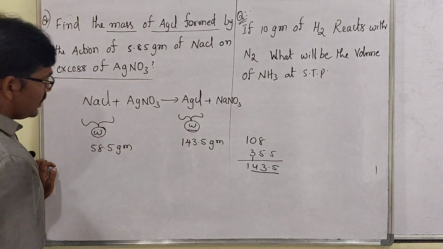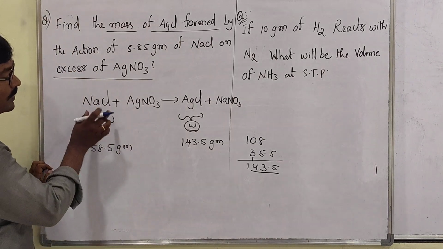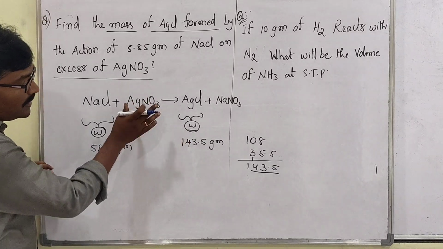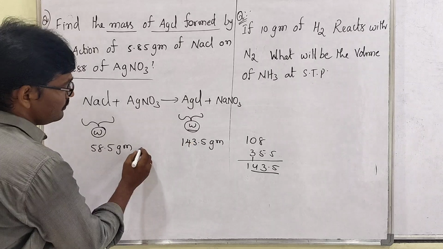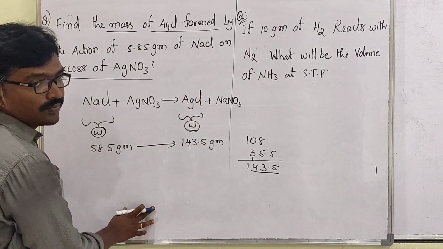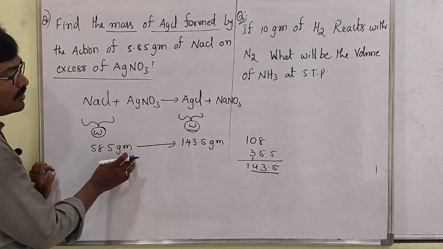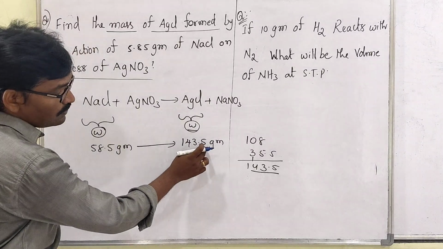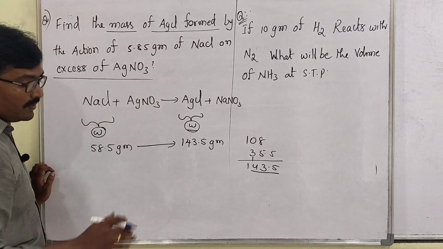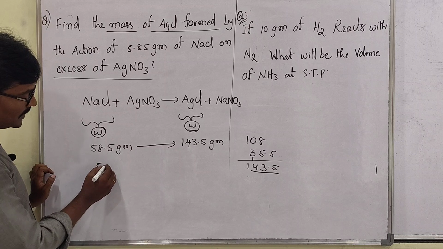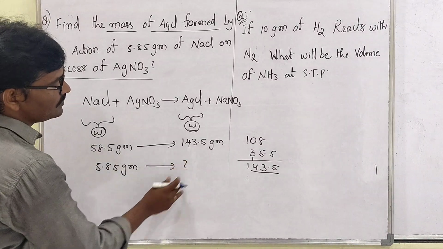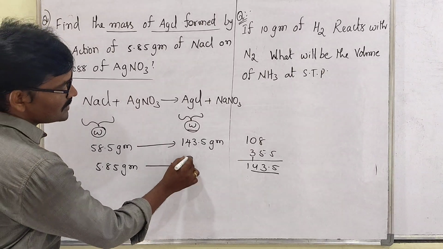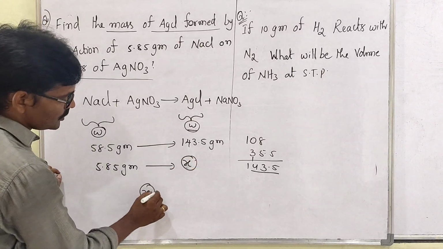Clear? So 58.5 grams of NaCl can react with excess of AgNO3 and produce 143.5 grams of AgCl. So 58.5 grams gives 143.5 grams of AgCl. Then how much will 5.85 grams form? That is the question. Take it as x and do cross multiplication.